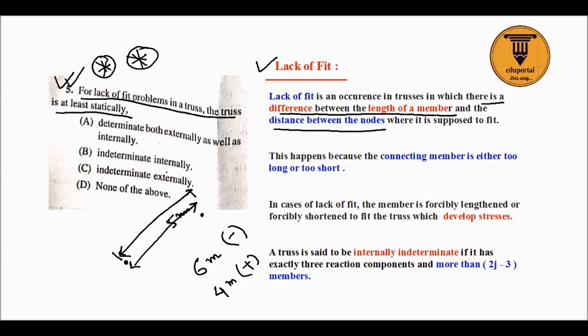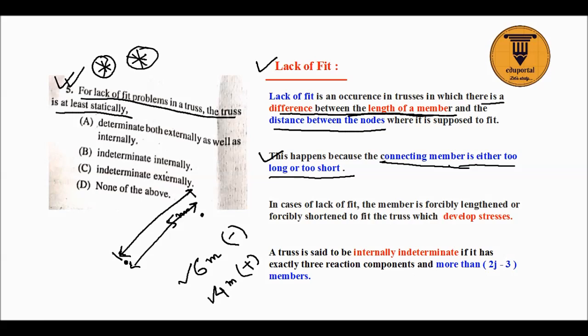Okay, so this is a problem or occurrence which occurs in case of truss when the difference between the node is not equal to the length of the member. Now this happens because the connection of member is either too short or too long. Here it is too long, or here it is too short.